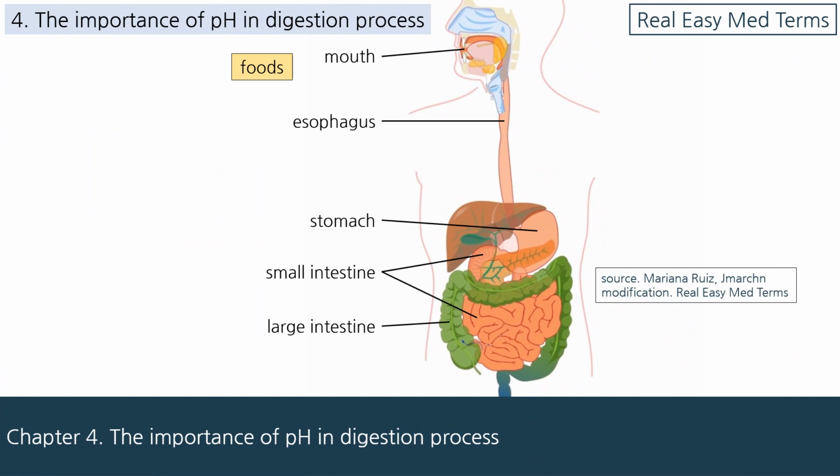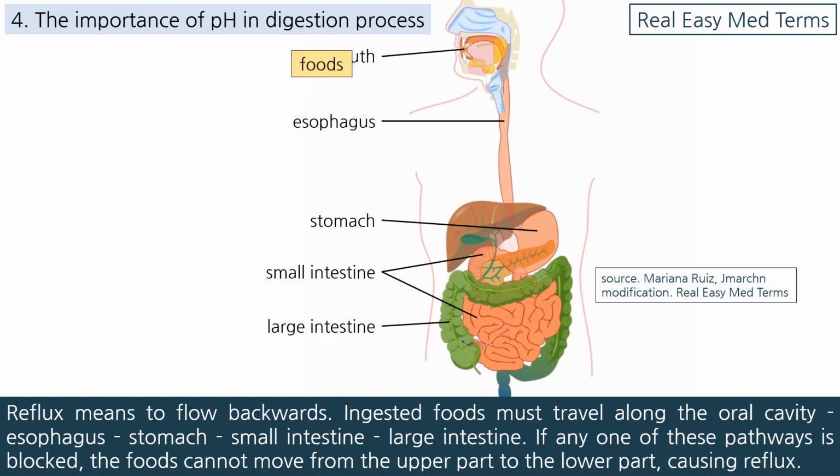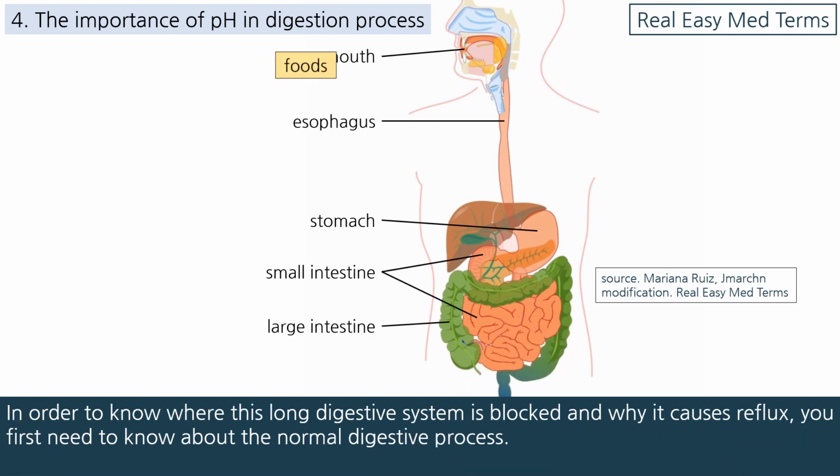Chapter 4. The importance of pH in digestion process. Reflux means to flow backwards. Ingested foods must travel along the oral cavity, esophagus, stomach, small intestine, large intestine. If any one of these pathways is blocked, the foods cannot move from the upper part to the lower part, causing reflux. In order to know where this long digestive system is blocked and why it causes reflux, you first need to know about the normal digestive process.